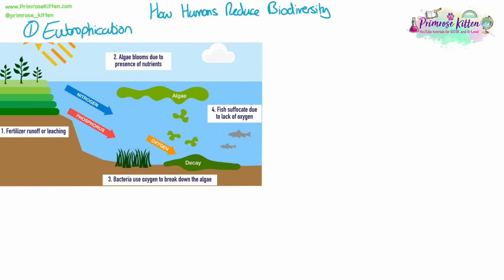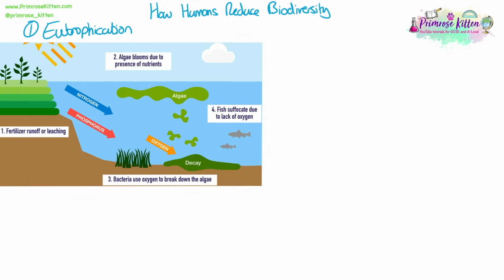We need to know how humans can reduce biodiversity, so have a negative impact on the environment. The first is eutrophication. This is caused by the runoff or leaching of fertilizers or other chemicals used like manure or sewage from outflows from water treatment plants. All of this increases the nutrient content of the water. Algae, or plants that live in the water, then use these nutrients to grow, and they grow rapidly, causing what we call an algal bloom on the surface of the water.